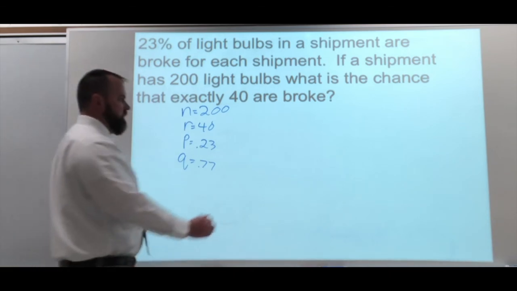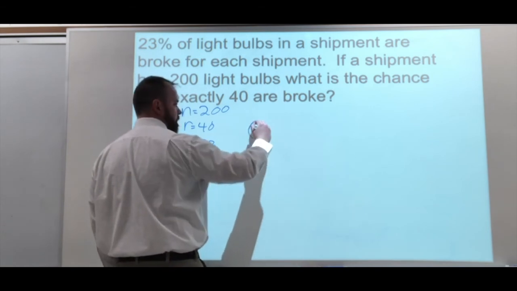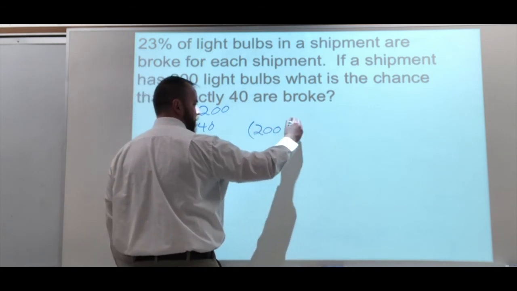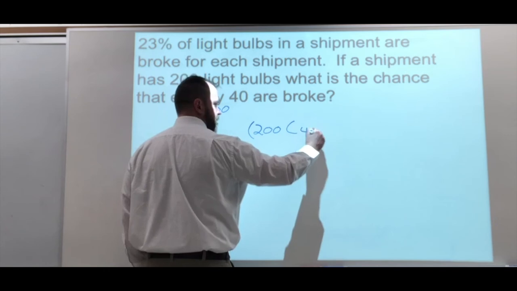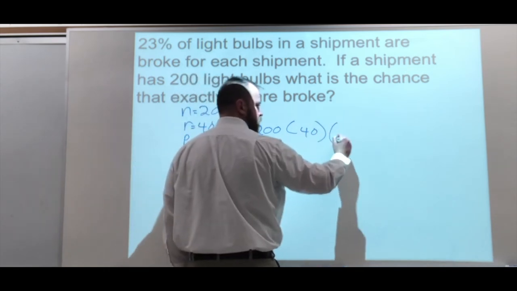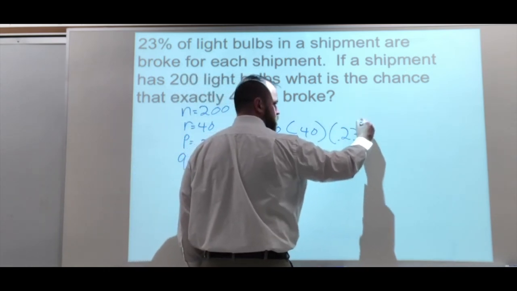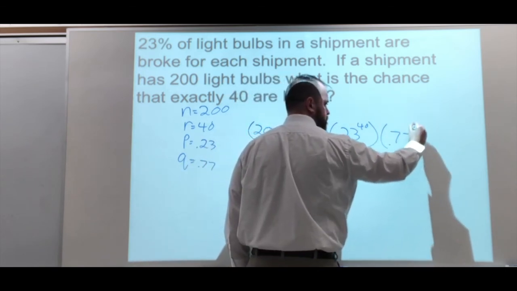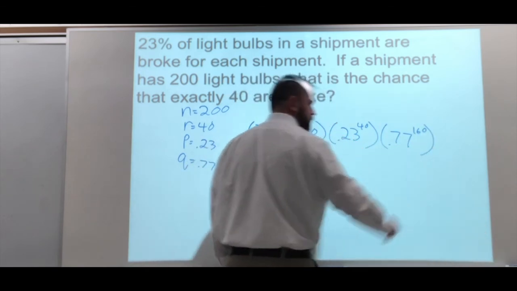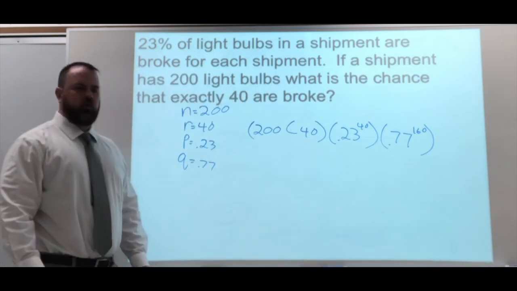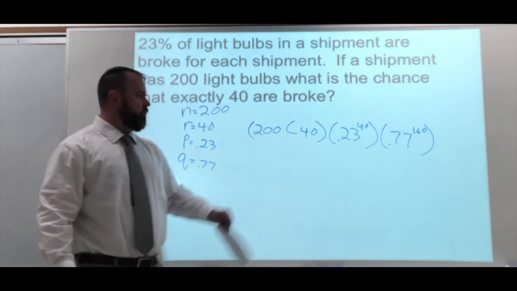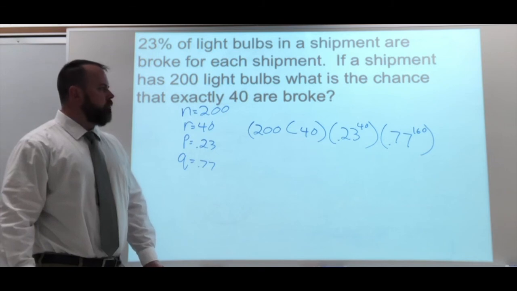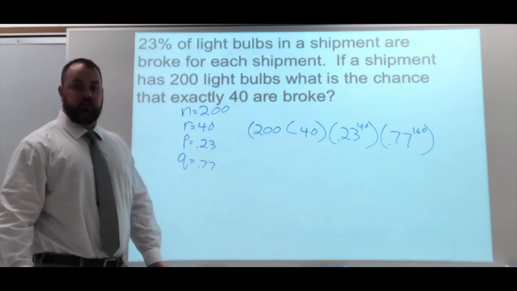Okay, so if I write this out, I have 200 C 40, 0.23 to the 40th power, 0.77 to the 160th power.